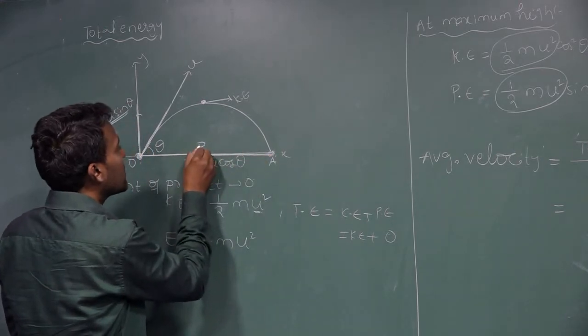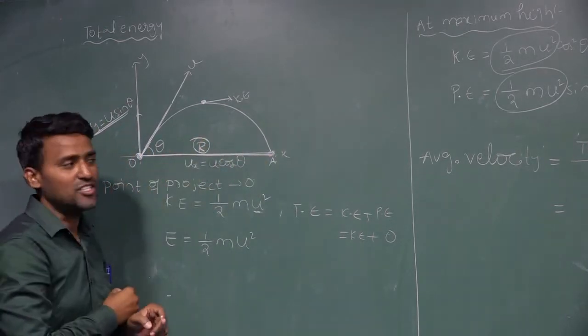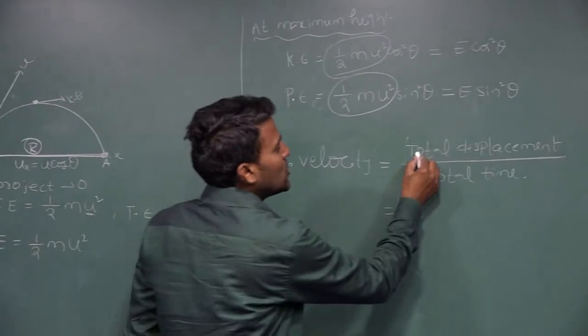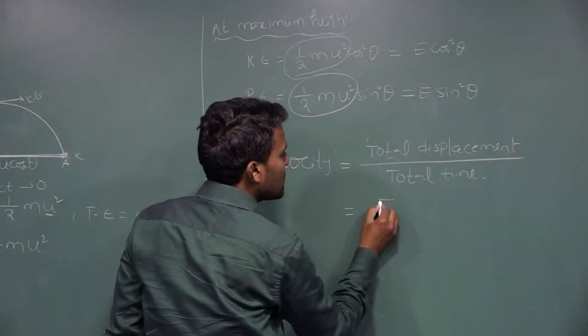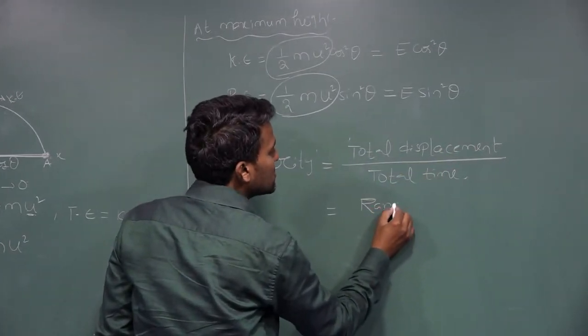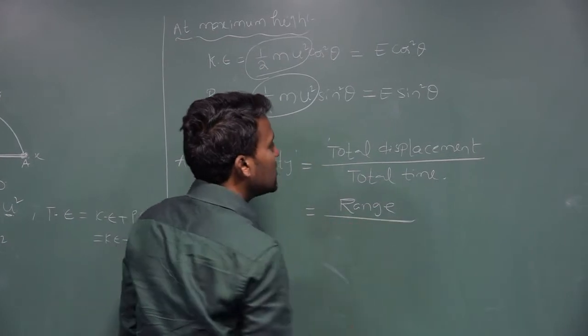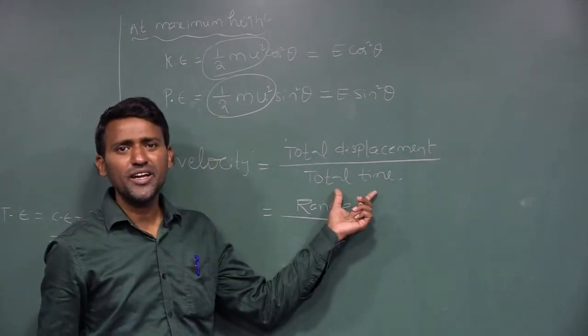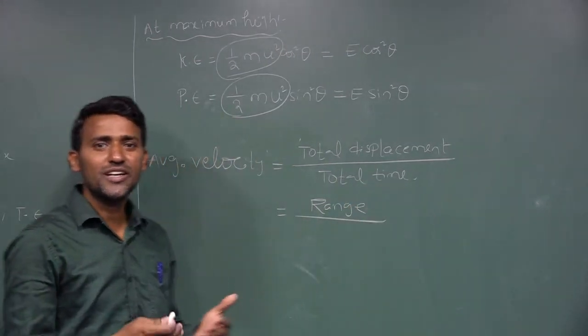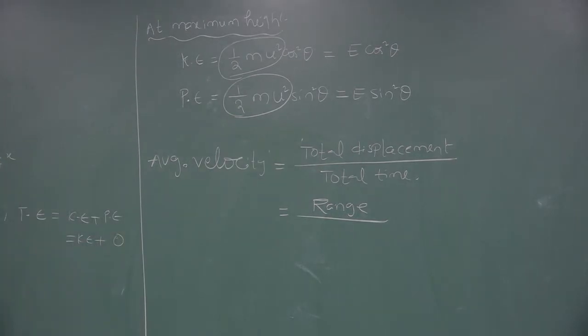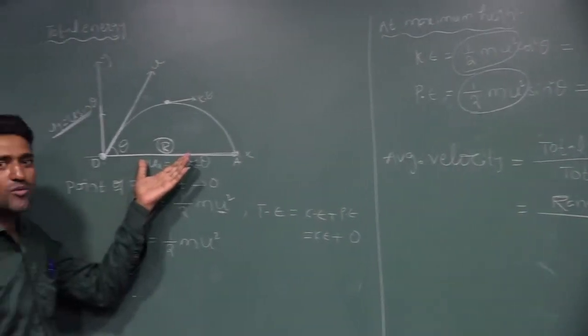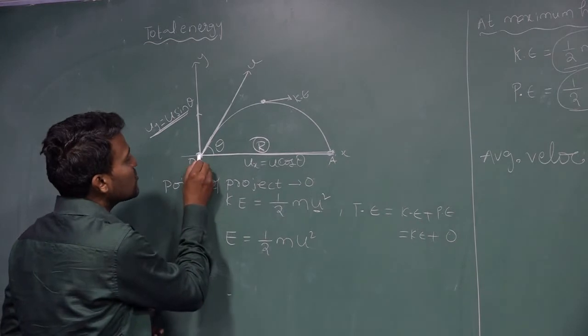This is nothing but the range. So I am writing, total displacement is the range, divided by total time. What is the total time? Total time means, again we have to come to this diagram. Total time means from here to here.